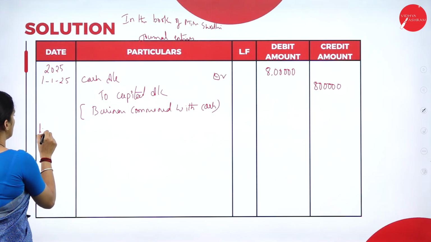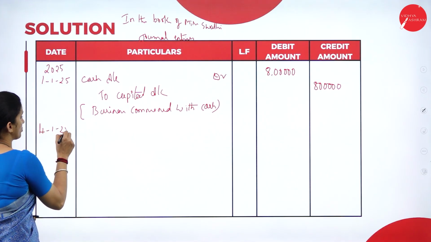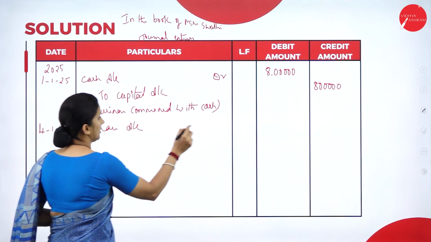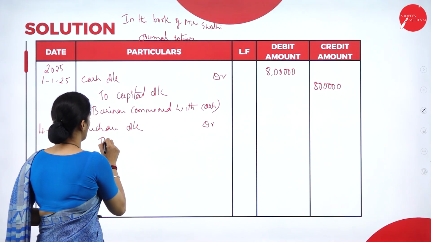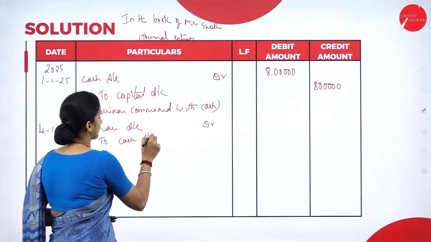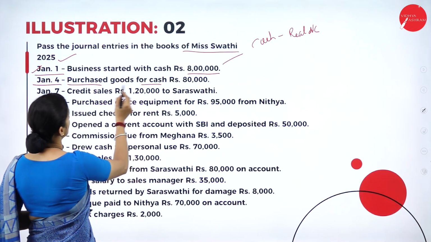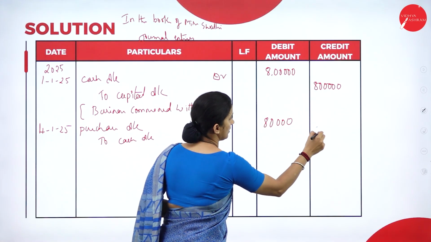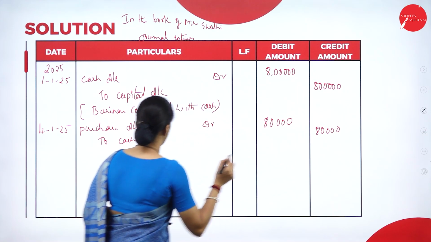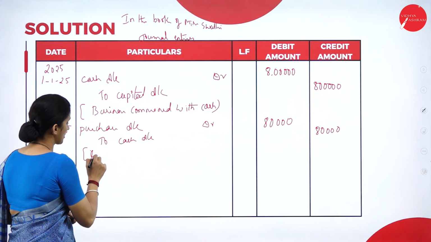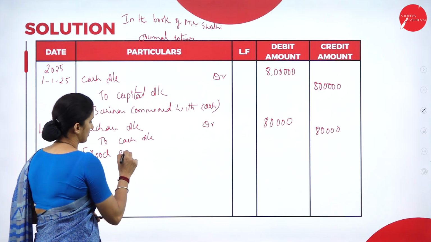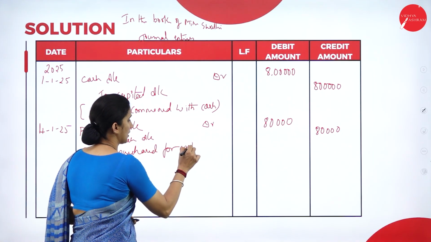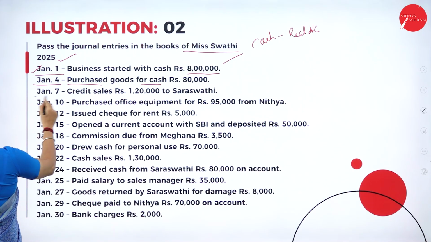So on 1/4/2025, purchase account debtor to cash account. The amount here is 80,000. Narration: being goods purchased for cash.